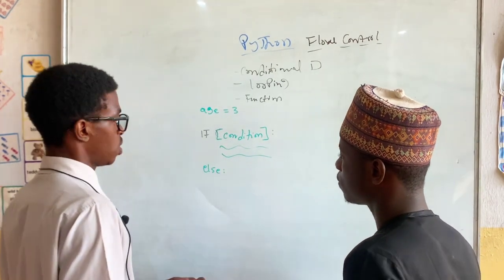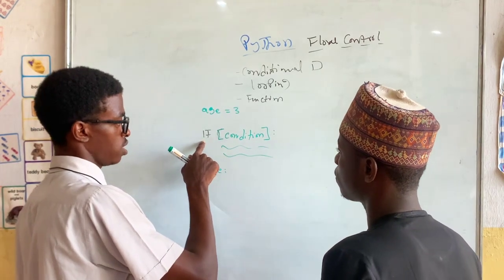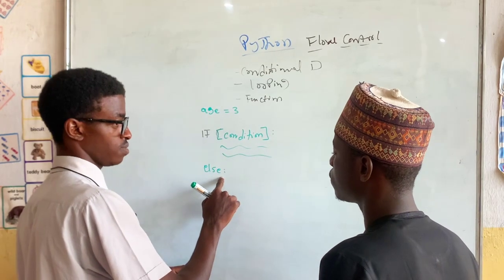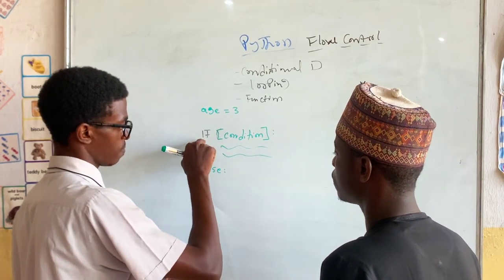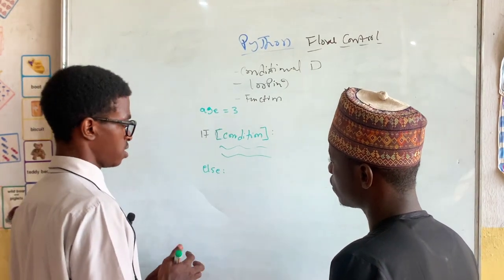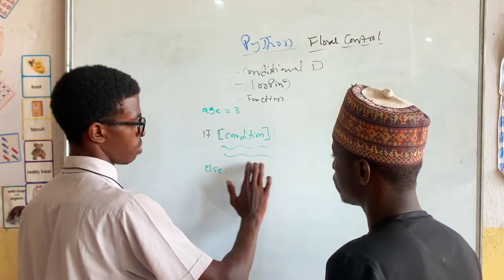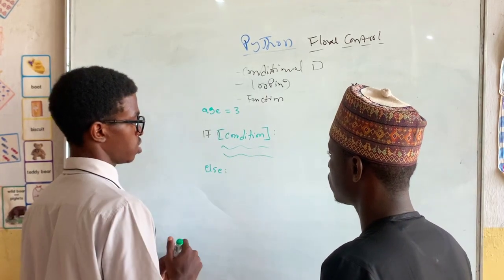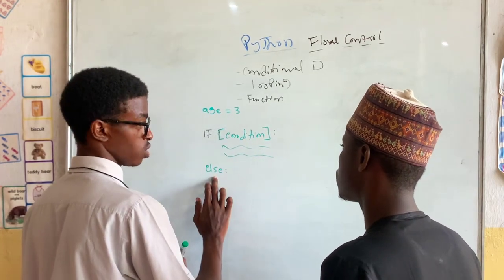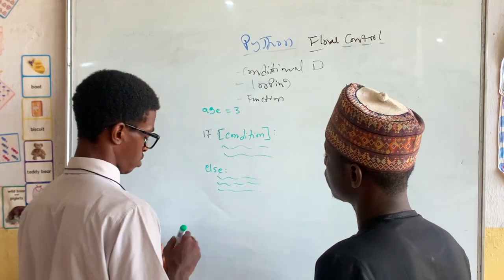Do you understand? It's not a must that every time you put if and a condition, you must put else. No, you can just write if and leave it like that. Do you understand? Yes. Good. So now if we put if and its condition, then we write some action that's going to be performed under the condition. If the condition is true, then the action will execute. Otherwise, it will jump into the else. Then under the else, we can write what we want it to run.